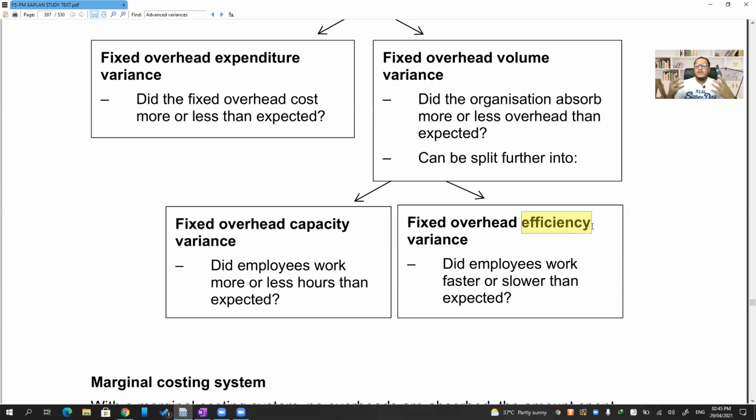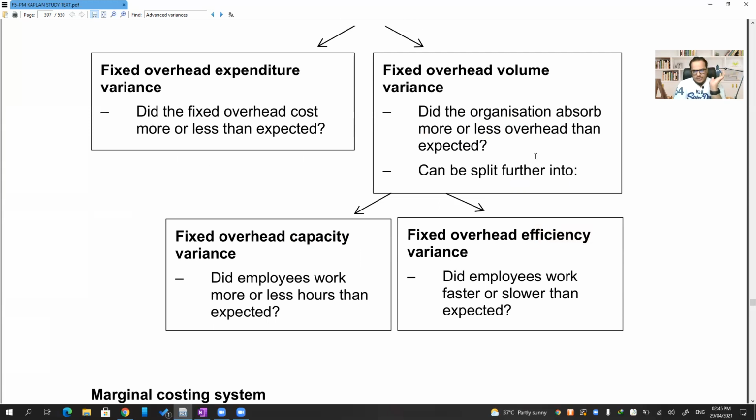What are we trying to understand here? Very simply speaking, suppose I am absorbing on the basis of labor hours or machine hours. While absorbing the fixed overheads, I expected the maximum labor hours to be 10,000 hours. But actually labor worked overtime and the actual labor hours went to 12,000. That is surplus capacity than what we expected, and that is covered under the capacity variance. If labor did not work efficiently, that is covered under your efficiency variance.